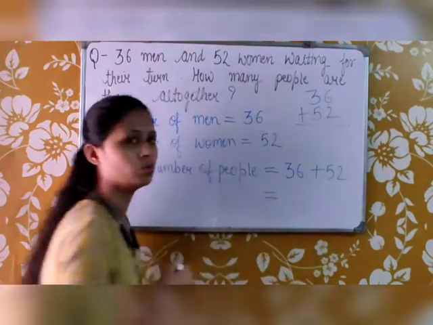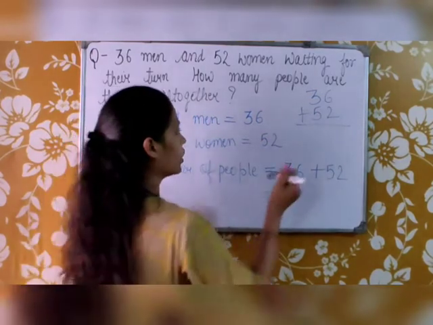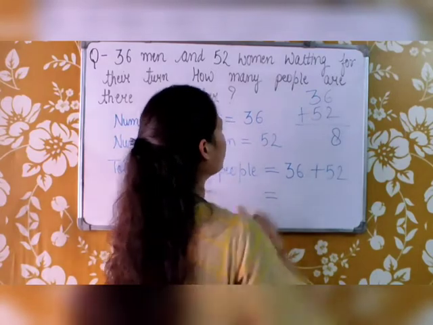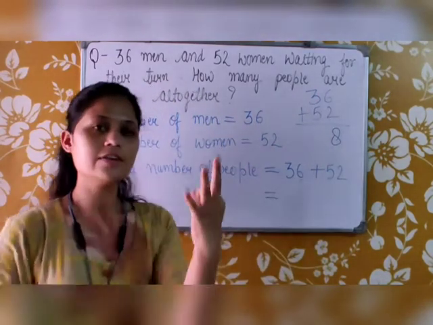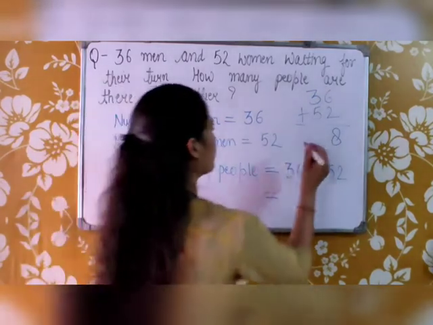6 plus 2. Okay, 6 is already here. We have to add 2, 7 and 8. Okay, that is 7 plus 8, 8. Now 3 plus 5. Okay, 5 is already here. We have to add 3 in it. 6, 7 and 8. Okay, so this will be 8.